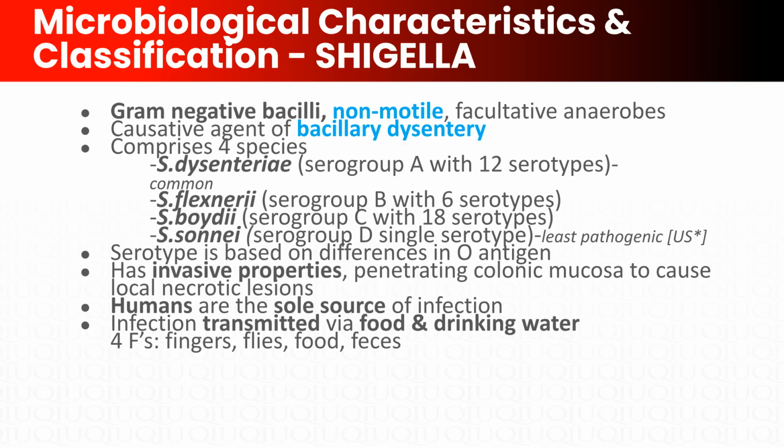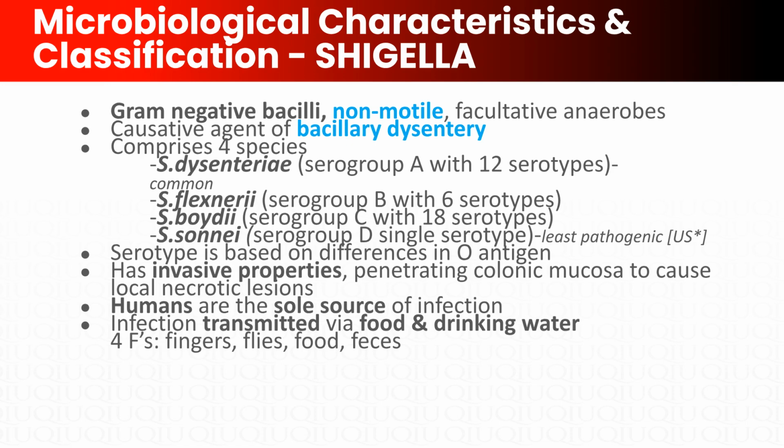There are 4 species of Shigella, divided into serogroups A through D based on differences in their O antigen. S. dysenteriae is serogroup A with 12 serotypes. This is the most common and most pathogenic species, responsible for epidemic dysentery. S. flexneri is serogroup B with 6 serotypes. This is also quite common in developing countries. S. boydii is serogroup C with 18 serotypes. This is less common globally.